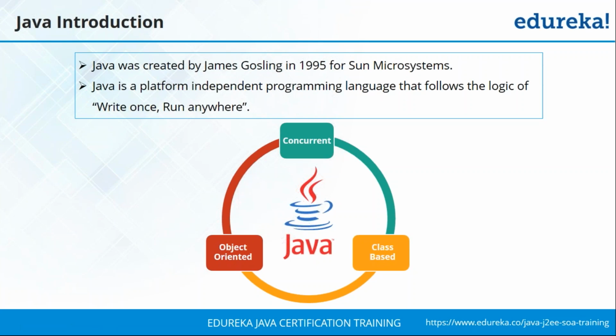Basically, in procedural style, you follow a top-down approach. That is, all the statements that you wish to execute are written in a sequential order, one after the other, and then you go on executing one by one. When you look at object-oriented style, firstly it follows a bottom-up approach, and as I had already mentioned, everything here is considered to be an object.